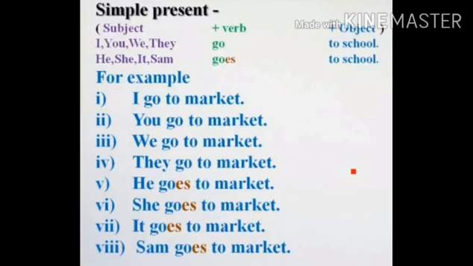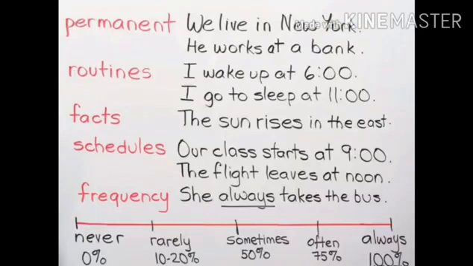Now see, when do we use them? For simple present tense, we use it for the permanent sentences, the routines we are doing regularly, even for the facts, the timing schedule or some other schedule we are using regularly, and even for frequency. What is meant by frequency? Means we never do something, that is final, that we never do it, and sometimes we rarely do that, and commonly, and sometimes we do them. Sometimes means 50% chance is there to do that thing.